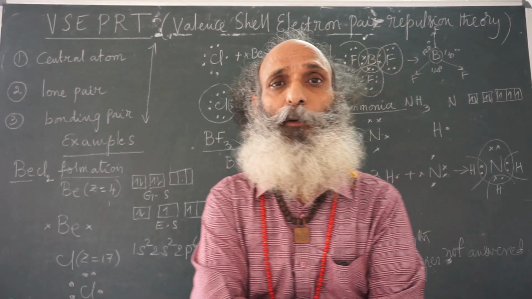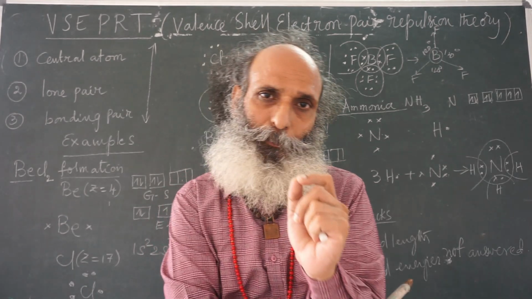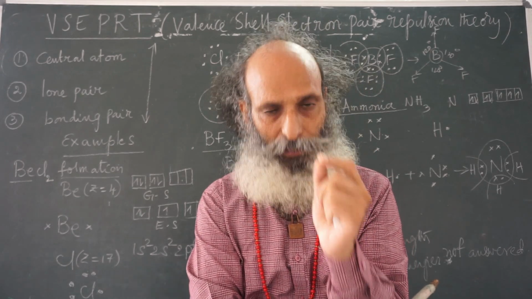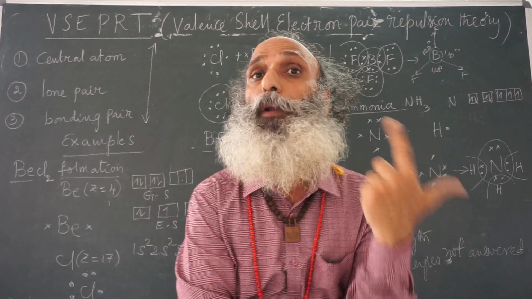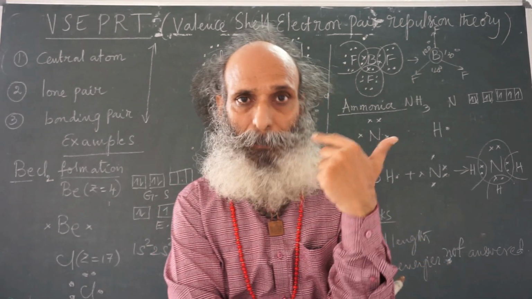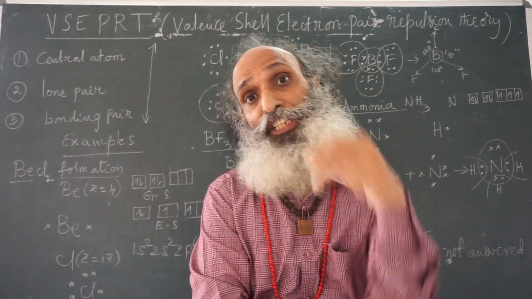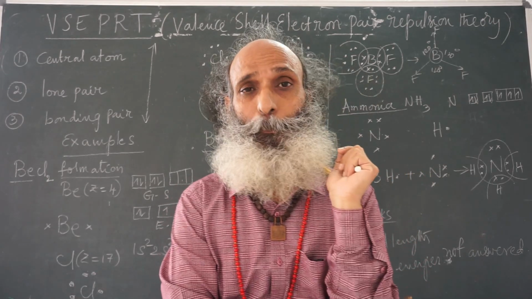Boron trifluoride, boron is the central atom. So, the atom that is only 1 in number is the central atom. And the atoms of other elements which are more in number form bonds with it by sharing the electron pair with this central atom.